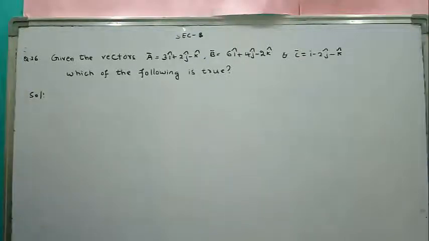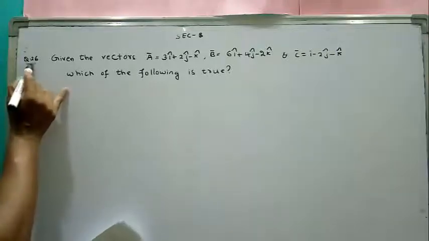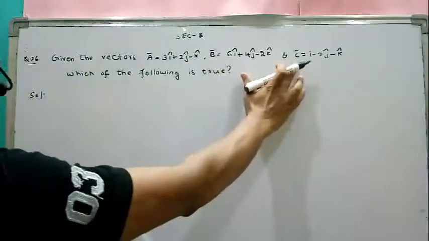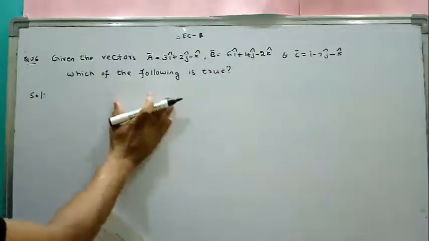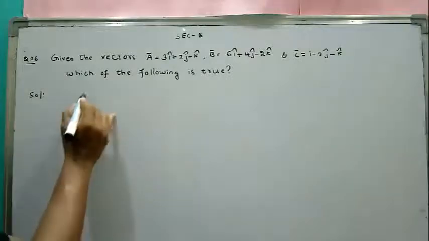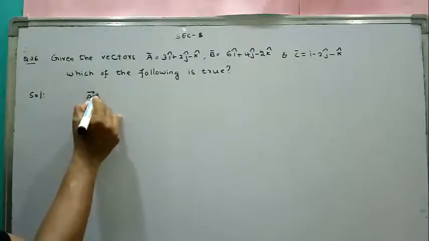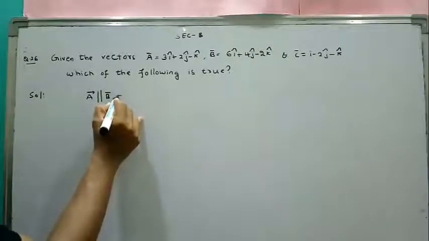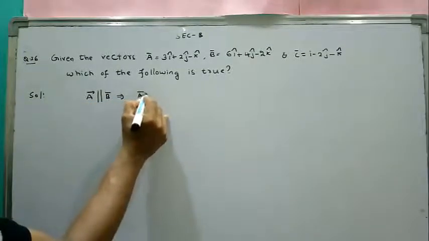So here we have one question, question number 26. Given the vectors A vector, B vector, C vector, which of the following is true? First we check whether any vector is parallel to another vector. We can write the two vectors like this.